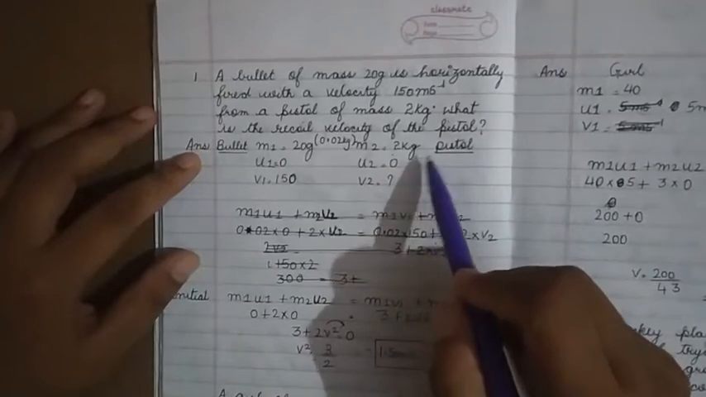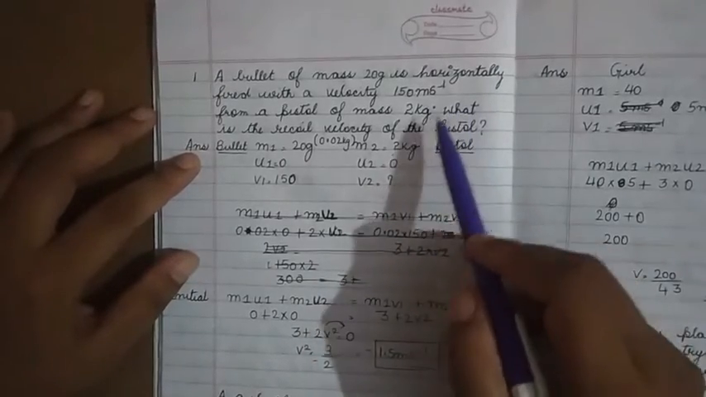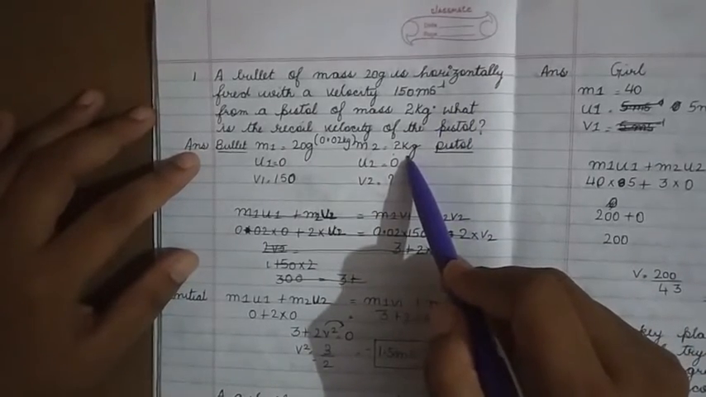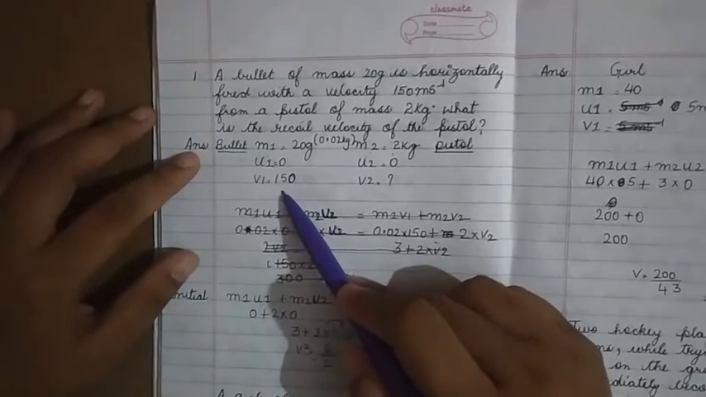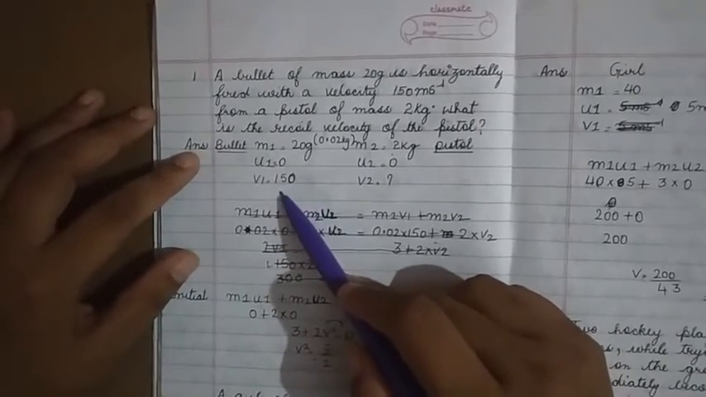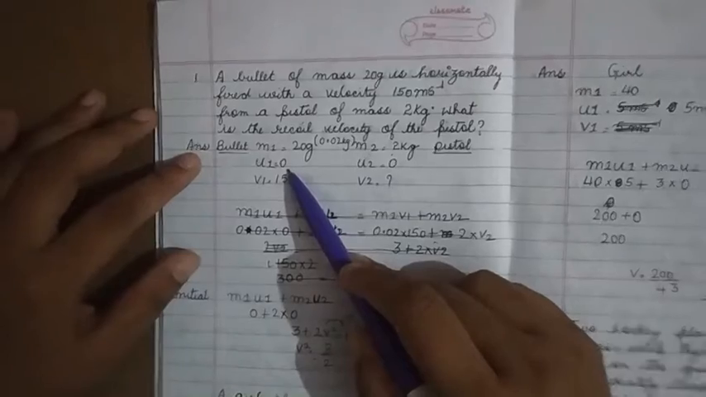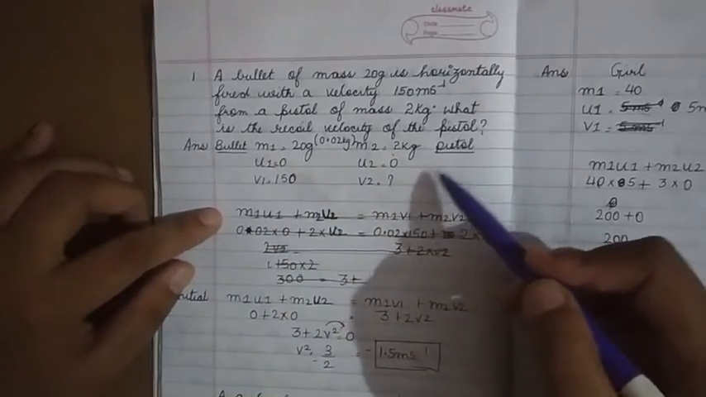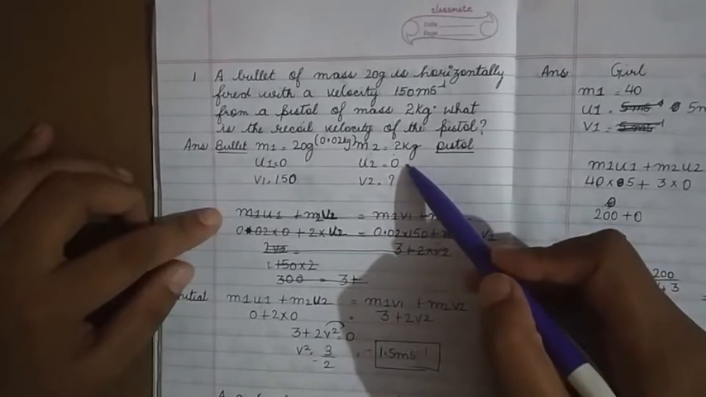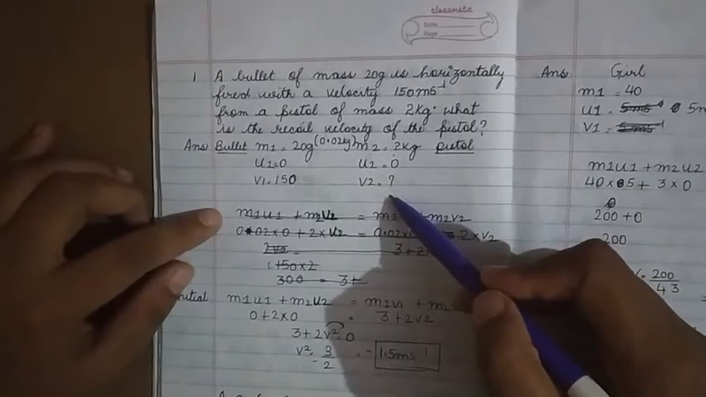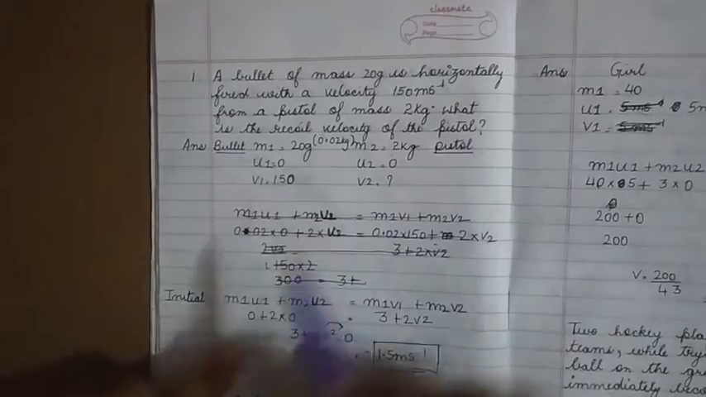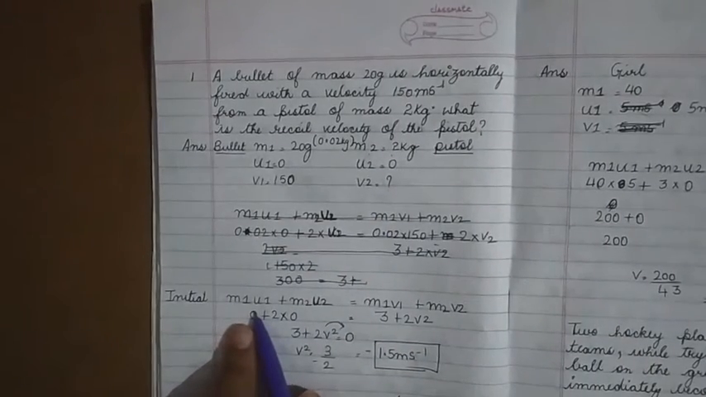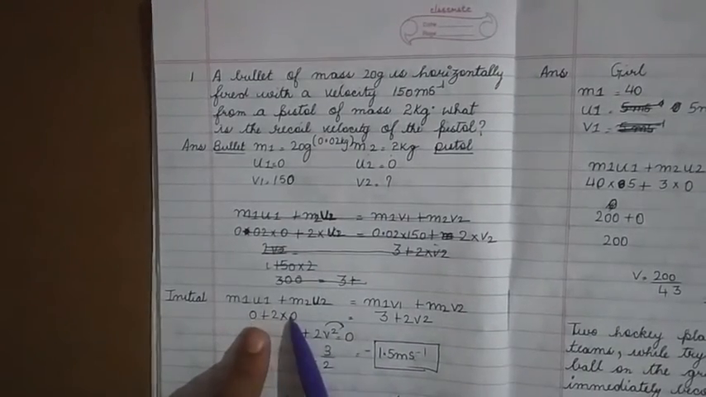We very well know the mass of the pistol, as it is given in the problem. It is 2 kg. And V1 is given as 150. The initial velocity of the bullet is 0 and the final velocity is 150, whereas the initial velocity of the pistol is 0 and the final velocity is what we have to find out. Now, as I know the formula, I will substitute the values.